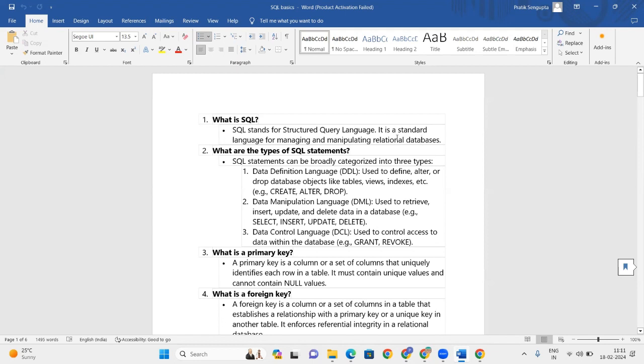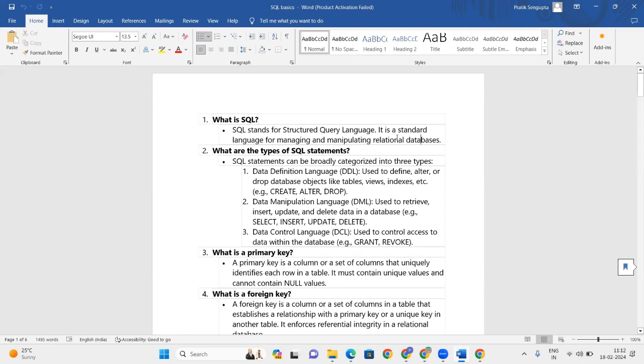SQL is used for creating database objects, retrieving data, deleting database objects, and granting user access to those databases.